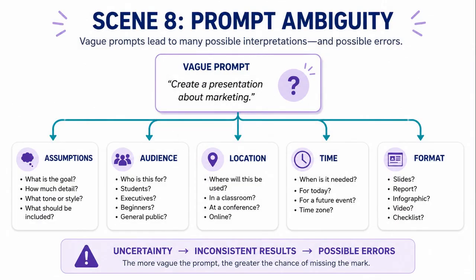That sets up cause 2, ambiguous questions. Hallucinations can also happen when the question is unclear. If a prompt misses context, the model may make assumptions. It may guess the audience. It may guess the time period. It may guess the location. It may guess what kind of answer you want. A vague prompt increases the chance of a vague or wrong answer.